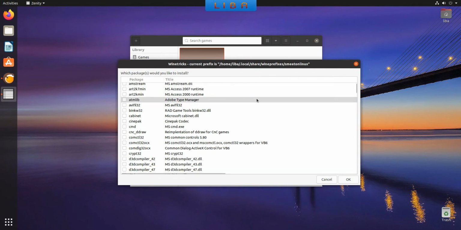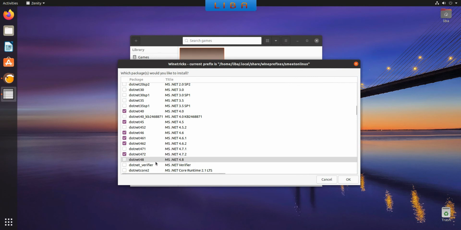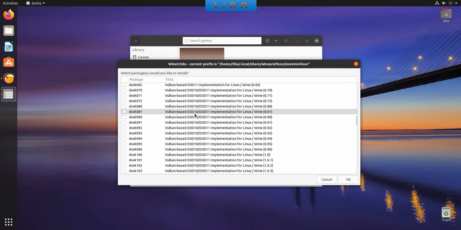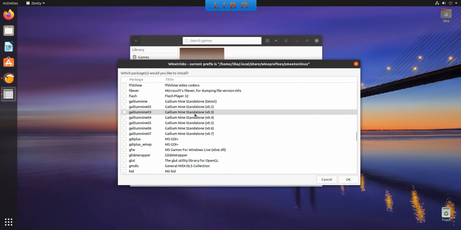With your mouse, scroll. And you see now, you have selected .NET 472 and automatically Lutris installed .NET 462, 461, 46, 45 and 40 versions. Scroll with your mouse and search for vcrun2017.